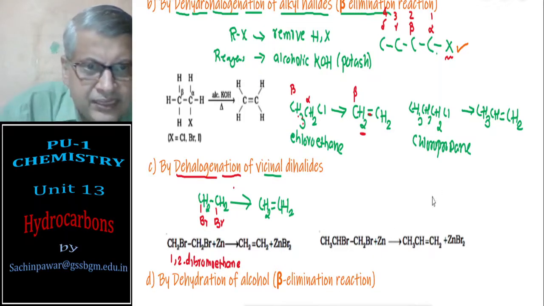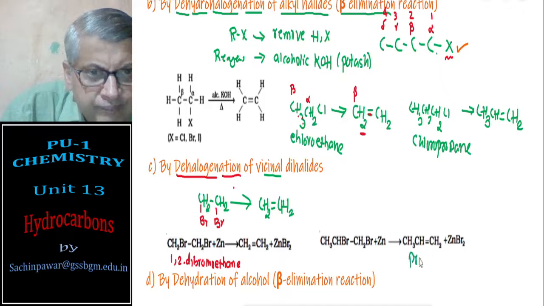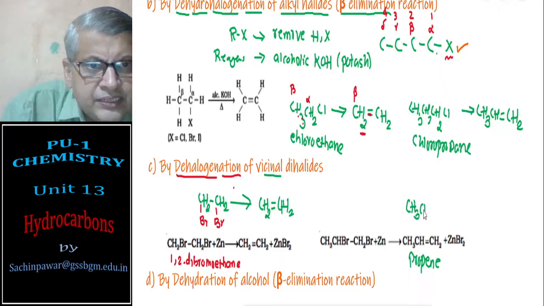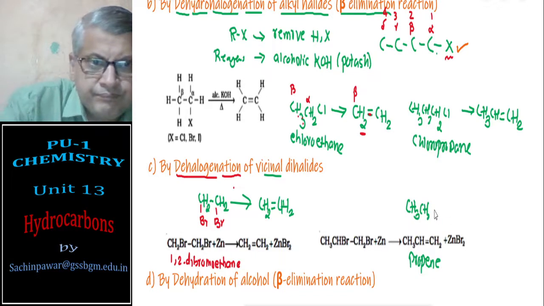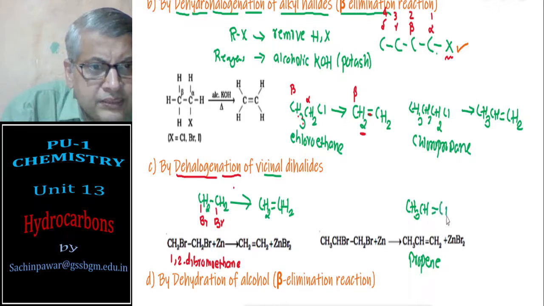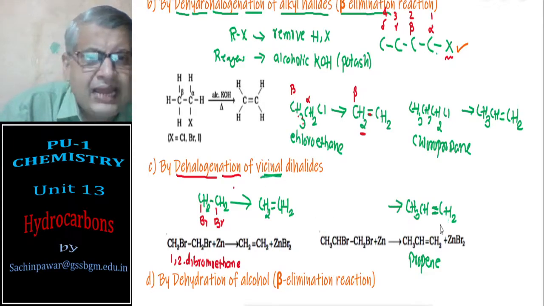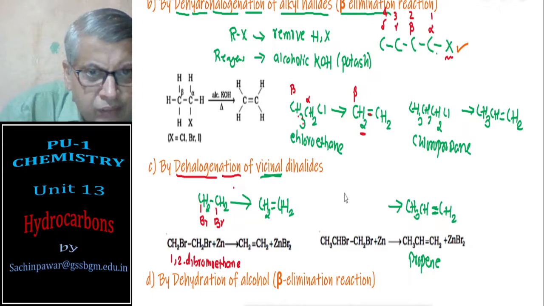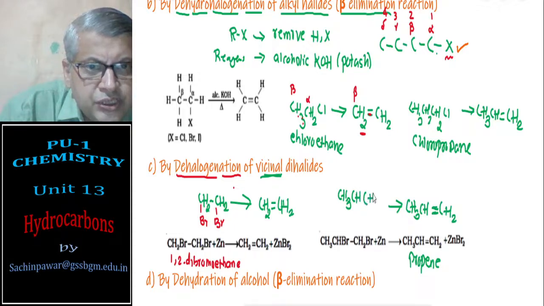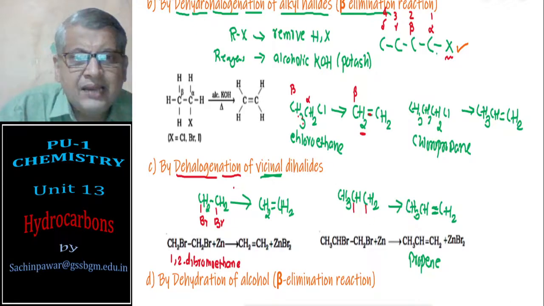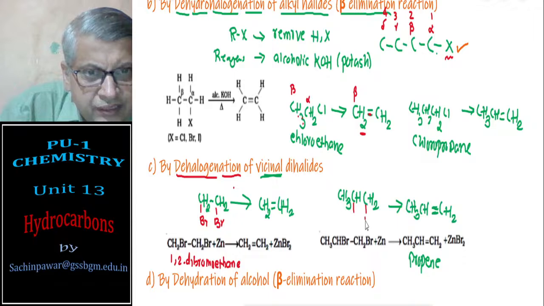Similarly, suppose I want to prepare propene. Propene is CH3 CH double bond CH2. Then see, I want the corresponding vicinal dihalide. So I will just break the double bond: CH3 CH CH2. So vicinal dihalide means I require here two halogens on the adjacent carbon atoms. So I will say here Br.